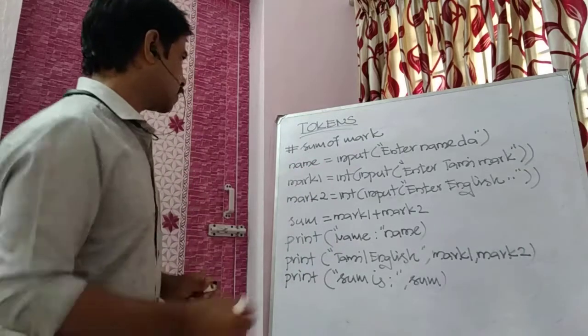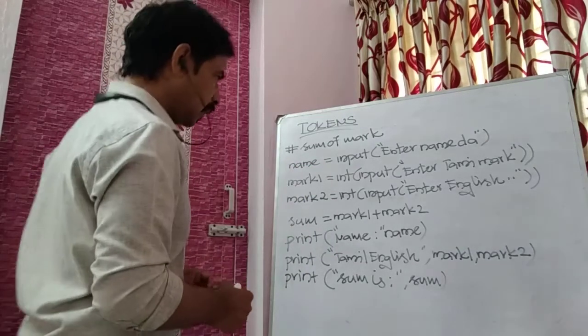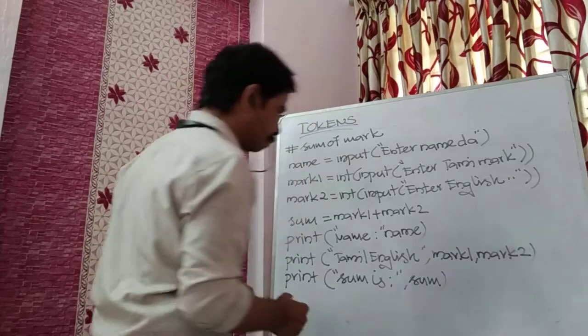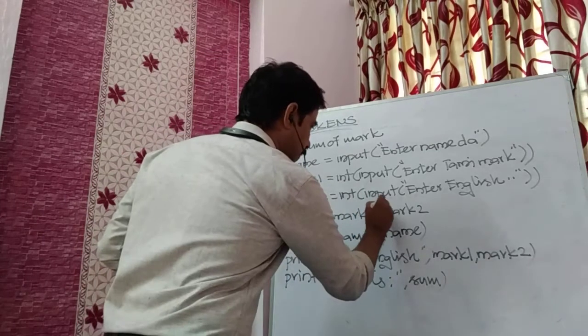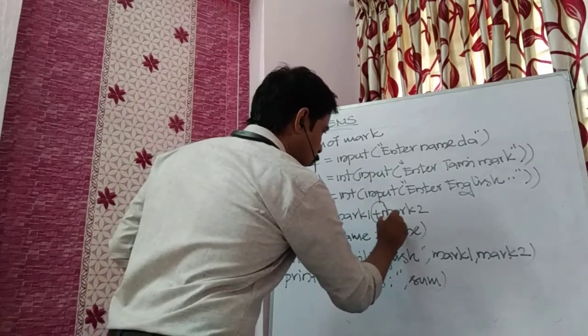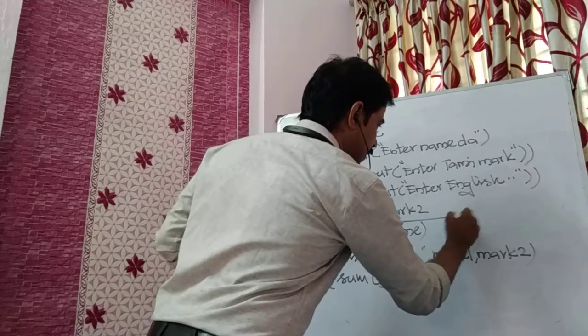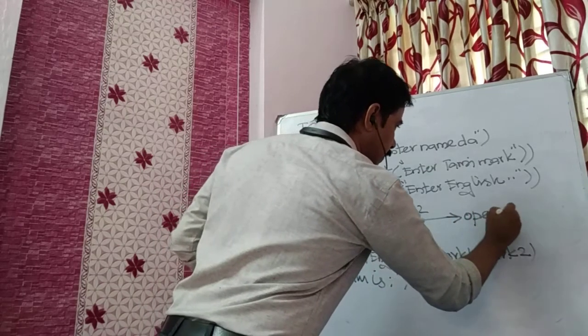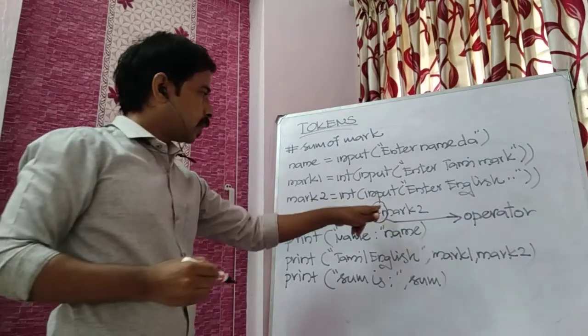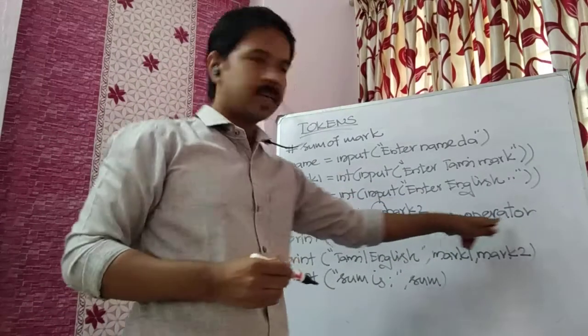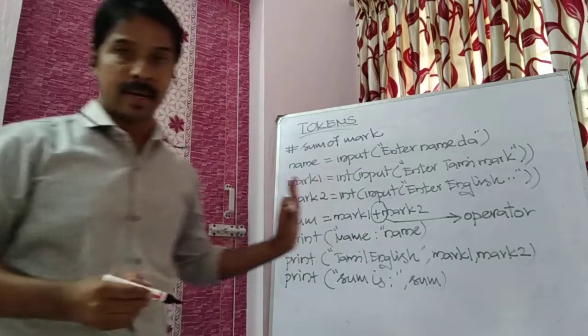Okay, see, this plus symbol is there, this plus symbol you consider as an operator. I hope you can see, right? This plus symbol you can consider as an operator.